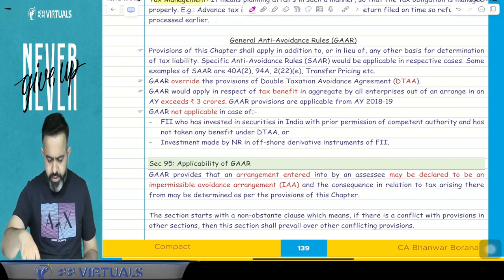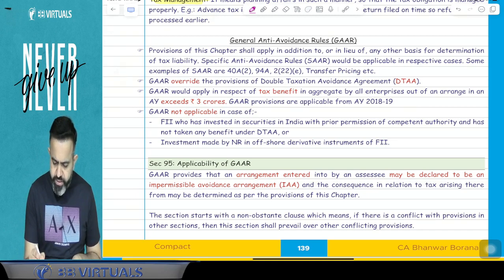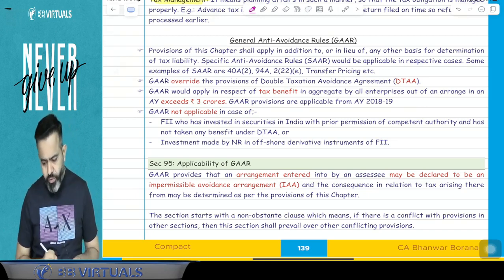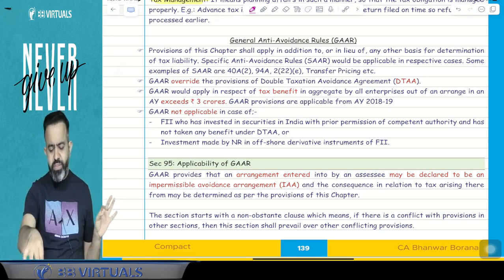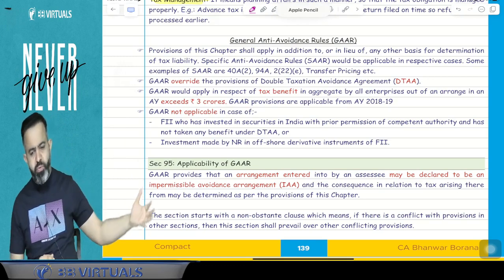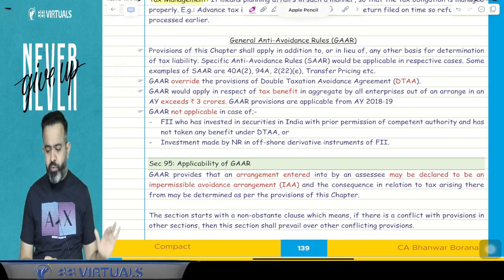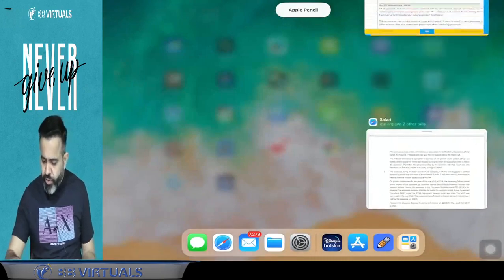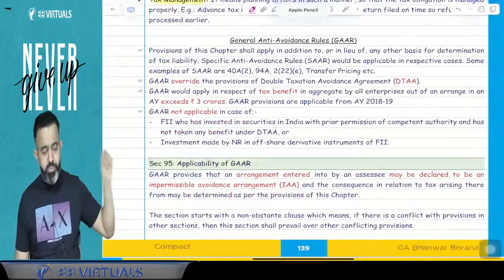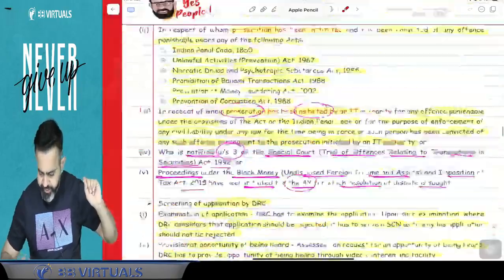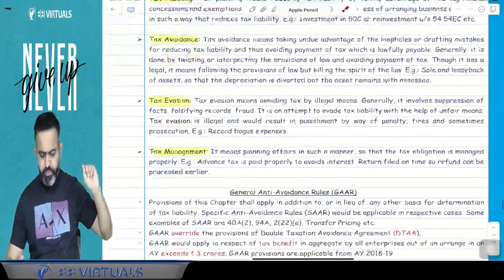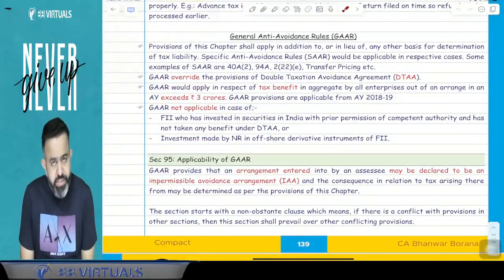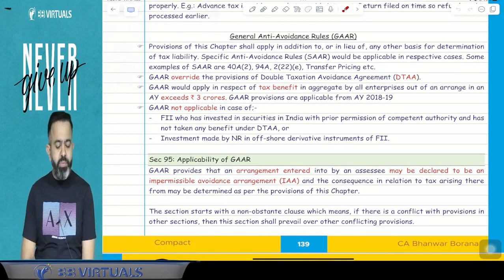Now, this section says that the provisions of this chapter apply in addition to or in lieu of any other basis of determination of the tax liability. So guys, these provisions are in addition to the normal provisions that are still there. Try to understand what this point says: the provisions of this chapter, that is GAR, shall apply in addition to or in lieu of any other basis of determination of tax liability.